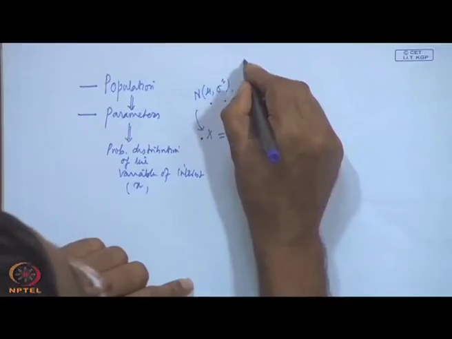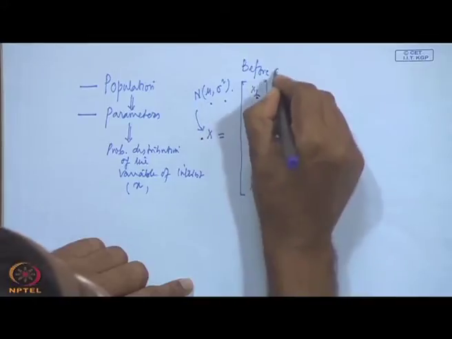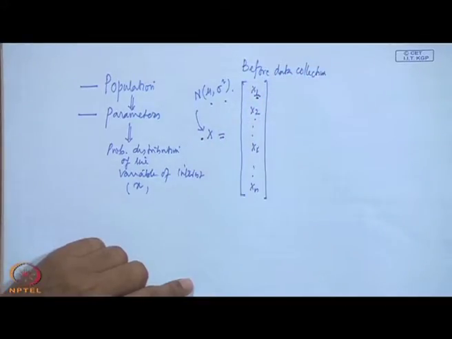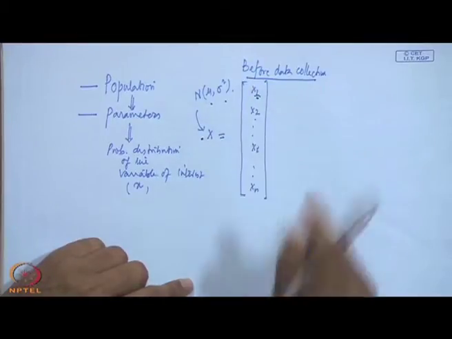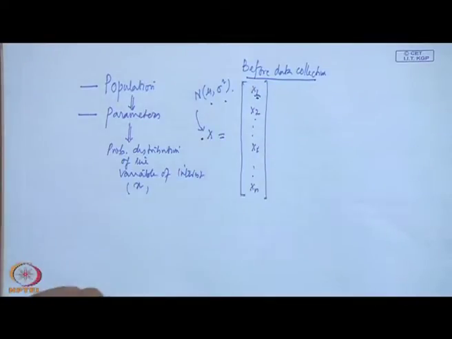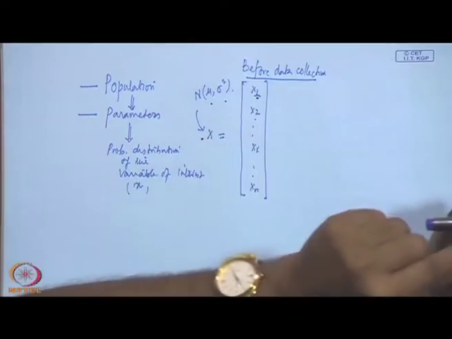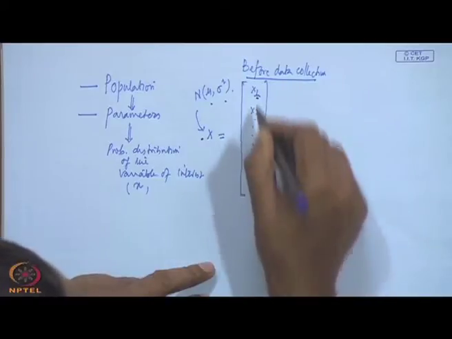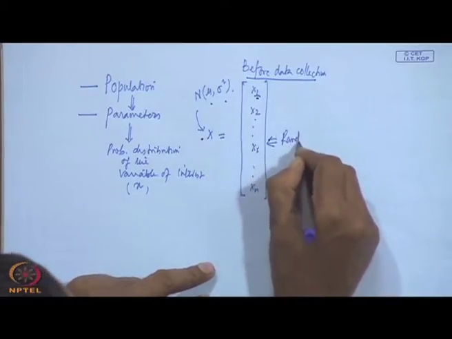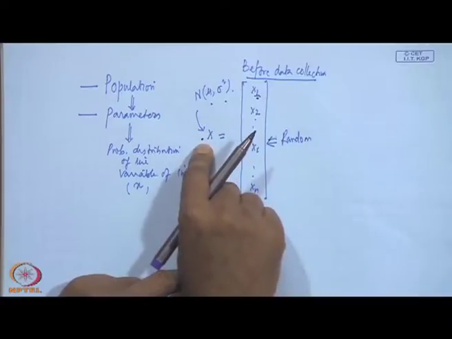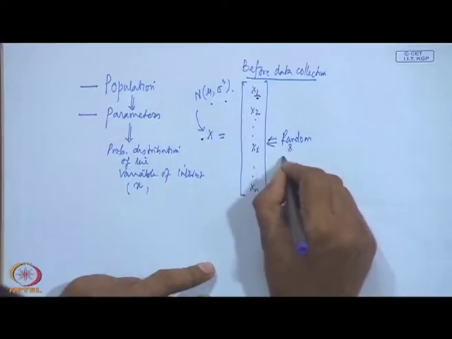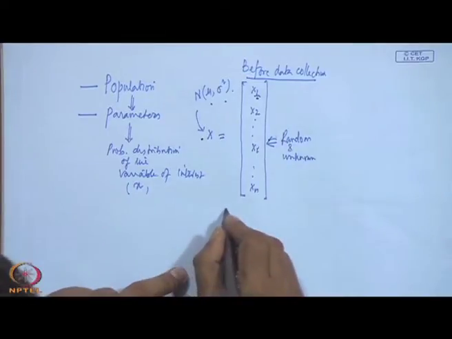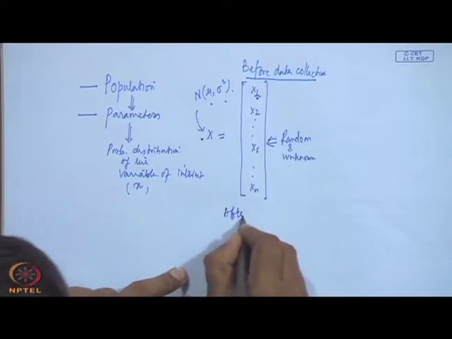You have not collected data yet, that is before data collection, you are planning. You are planning that you will be collecting n data, x 1 to x n. First you observe x 1, then x 2, up to x n. Now, what is the issue here? All these values are random and unknown. Okay. Now, suppose you have collected data. After data collection, what will happen?